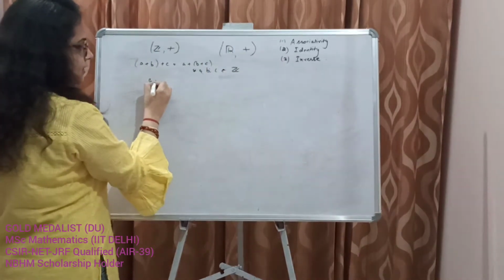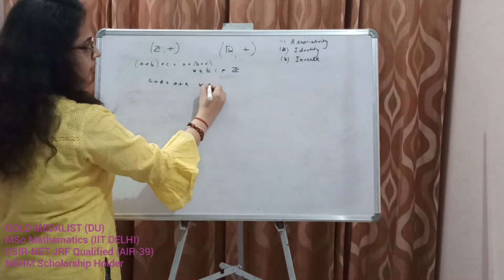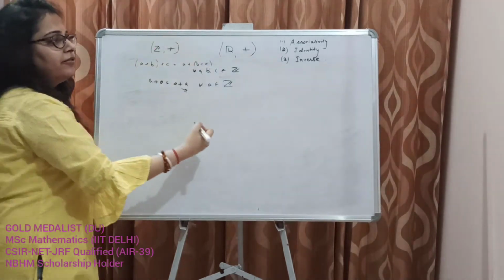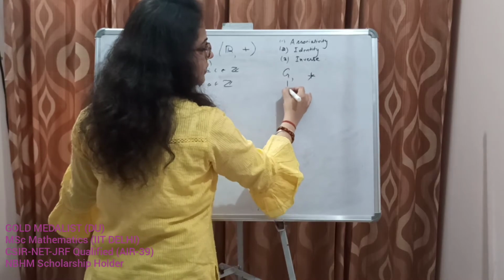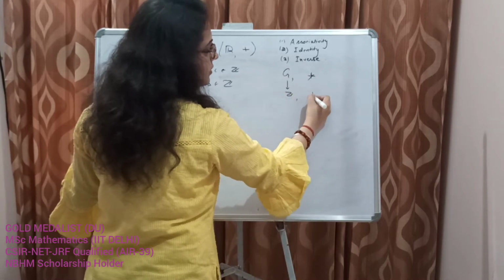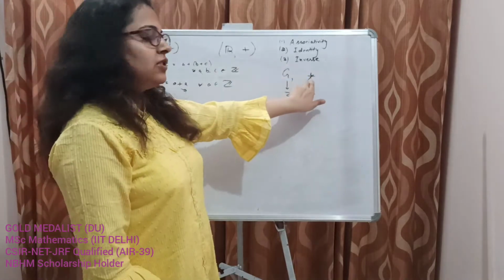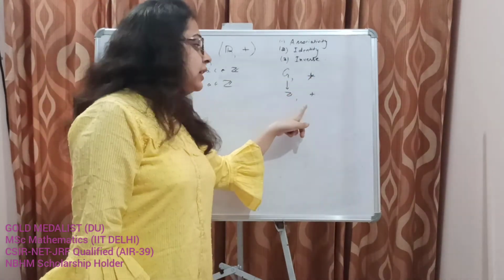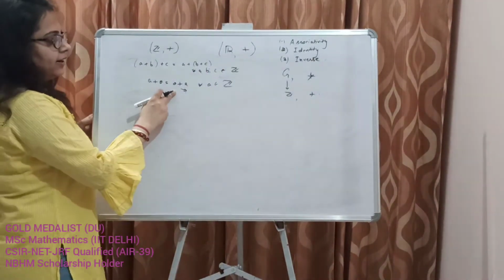We know that a plus 0 is equal to 0 plus a for every a belonging to Z. When we learnt the definition of a group, we defined G and star. G is Z here and star is plus. In general we give this notation to an operation, but when we are writing specific groups, we write the exact operation. Okay, so this is the identity.